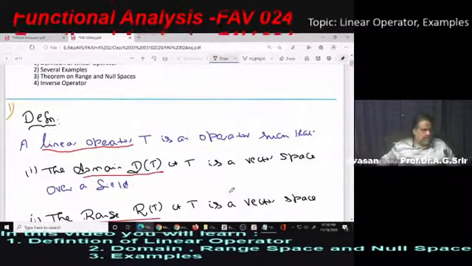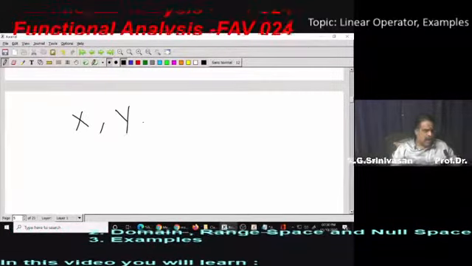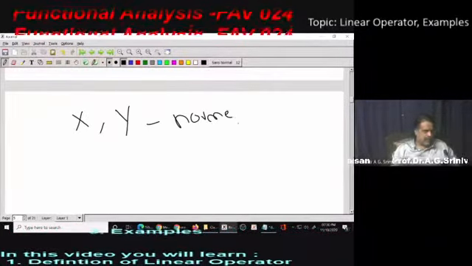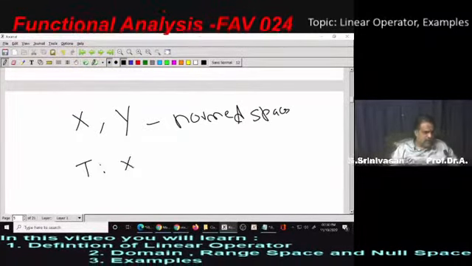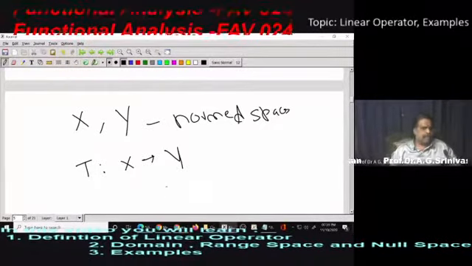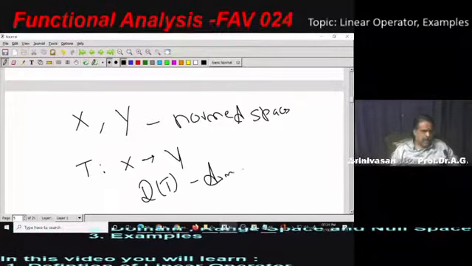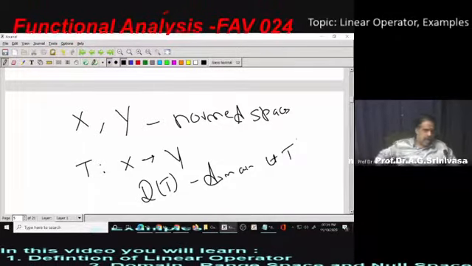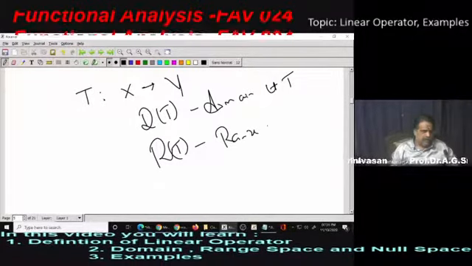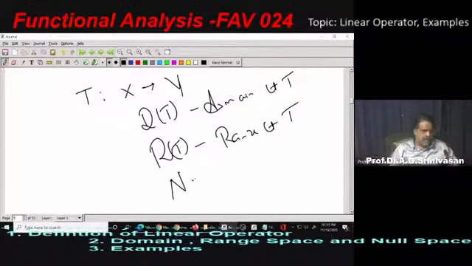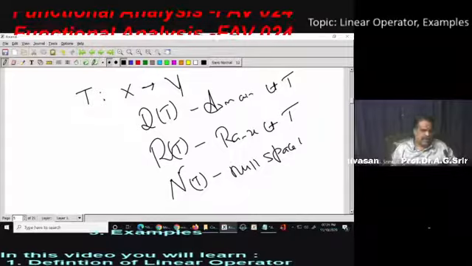Before I start, let me recollect what X and Y are. X and Y are normed spaces. T is a mapping from X to Y such that D of T represents the domain of T, R of T represents the range of T, and N of T represents the null space of T. We will discuss the null space of T a little later in this video.